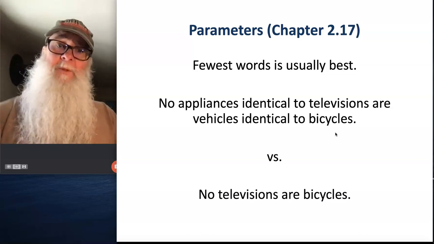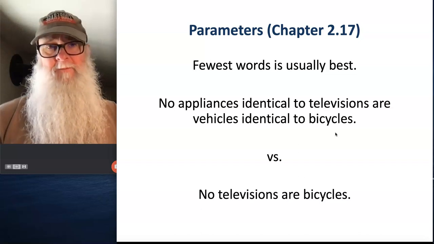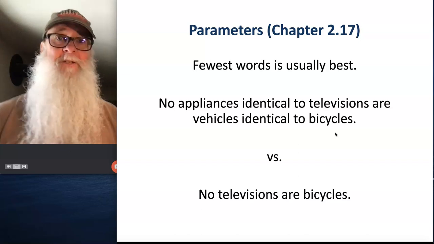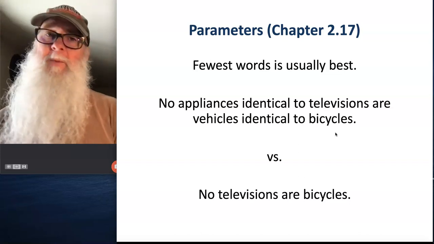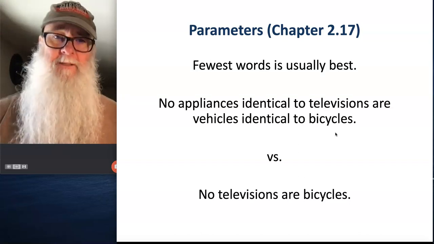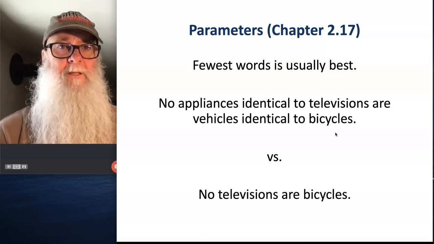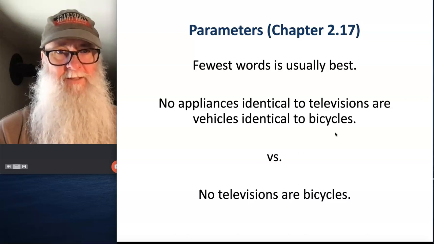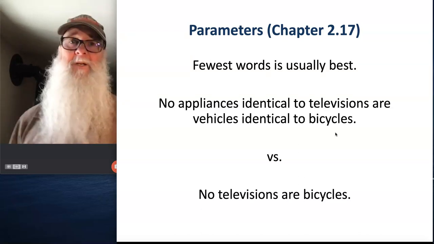Okay, a couple of rules to think about. The fewest words that you can use in a standard form translation is usually the best. So while there may be instances when you can use a parameter, think about whether or not you really should. So here you have two sentences. No appliances identical to televisions or vehicles identical to bicycles. Why not just say no televisions or bicycles? Okay, so the fewest words possible without losing any of the original meaning.